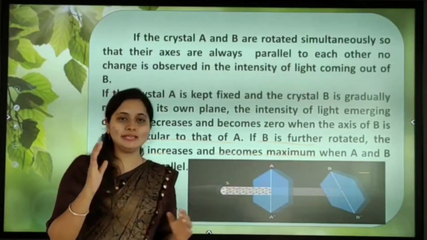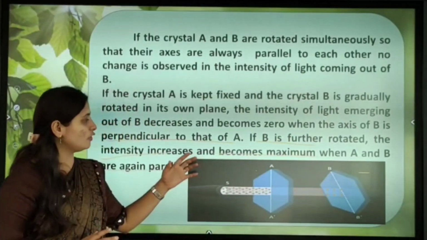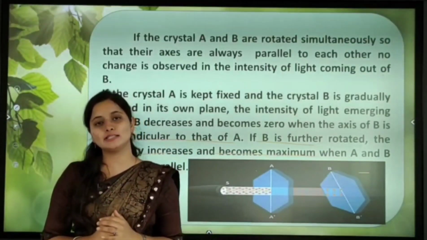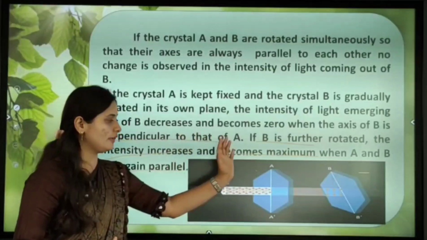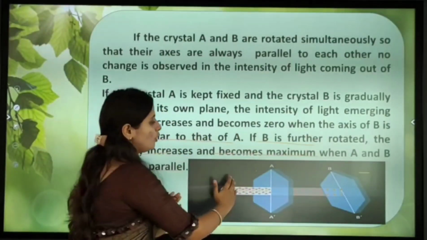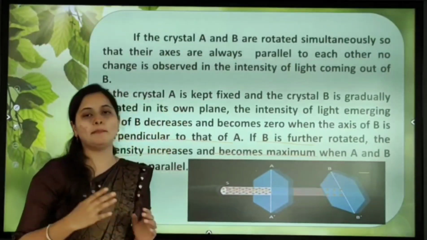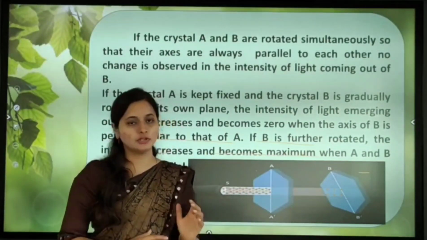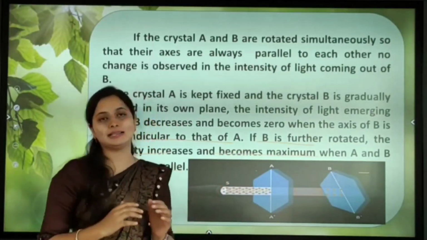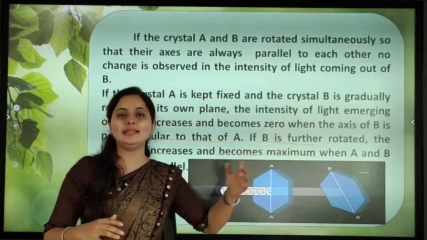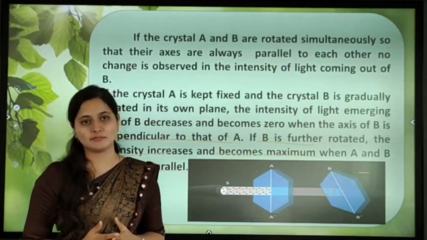How does the intensity increase? Because when they are parallel crystals, again we get the same light and the intensity will be maximum.